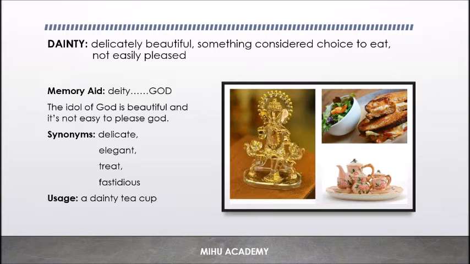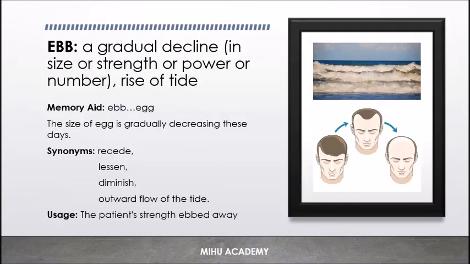Coming to the synonyms, delicate, elegant, treat, fastidious. All these stand for the same meaning, dainty. And coming to the usage, a dainty teacup, a delicately beautiful teacup. Right? So, moving on to the next word, ebb. What does it mean? Ebb stands for a gradual decline.